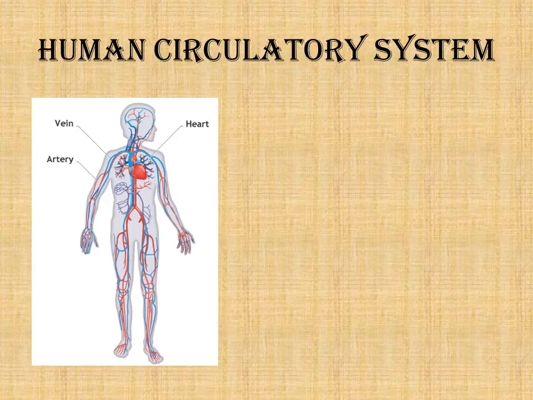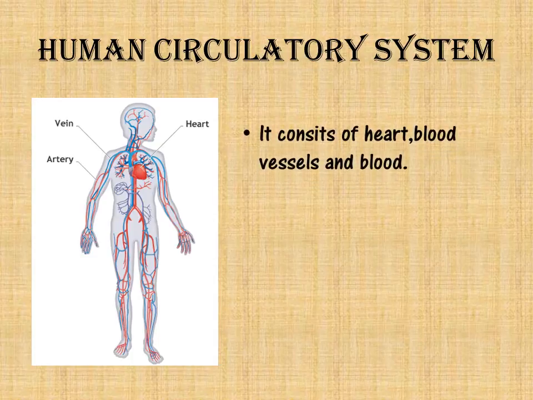There is a heart, and our body has numerous veins. Our body is connected with a network of veins, and there are arteries connected to it. So all these make up the human circulatory system. Now, the human circulatory system consists of heart, blood vessels, and blood. So we'll learn about the functions, what are the features of the heart, how the heart is made up, like it has 4 chambers. Then what are blood vessels, what are the functions of blood vessels, what is blood, how blood is important, and what are the functions of blood in detail.